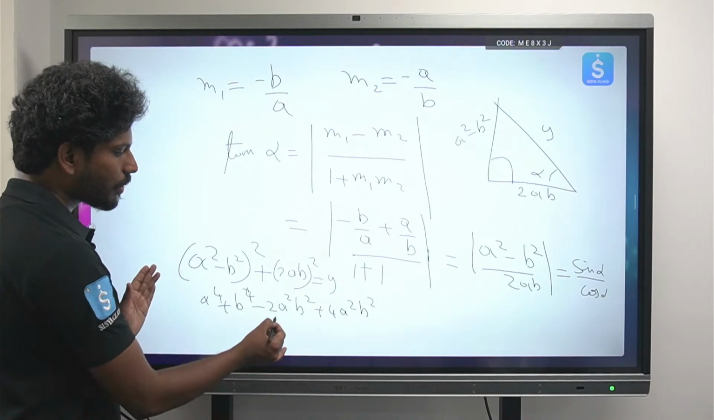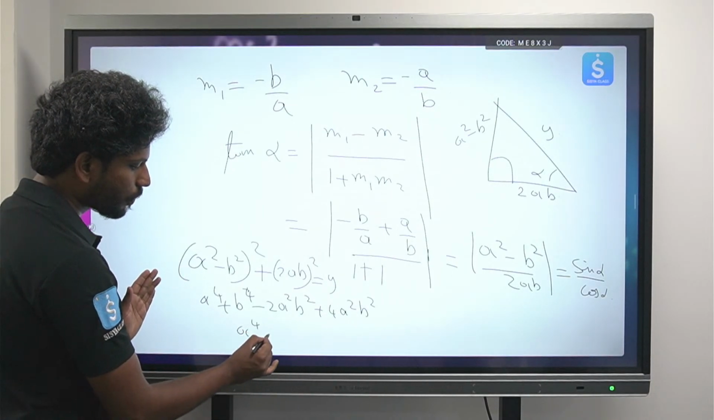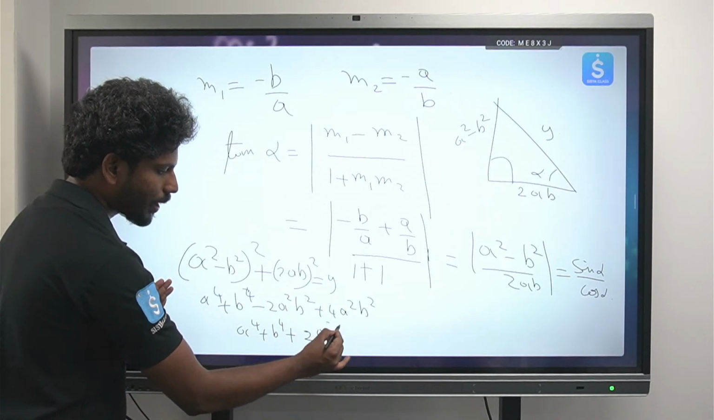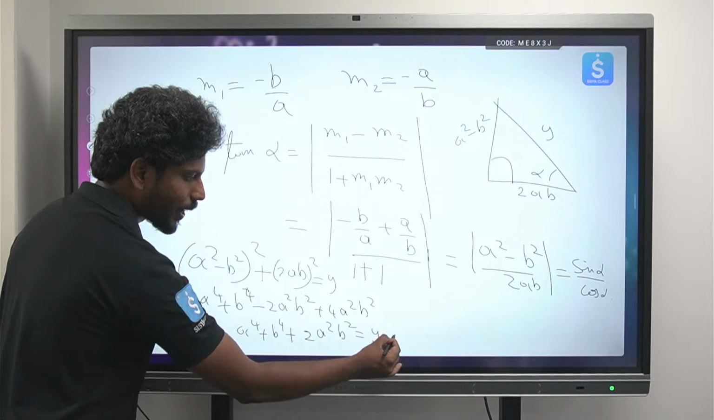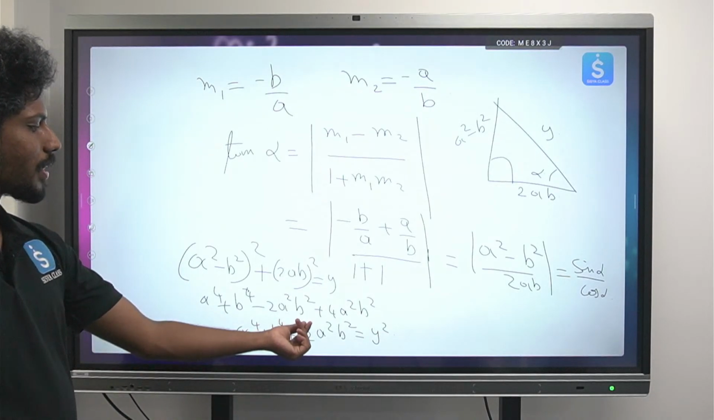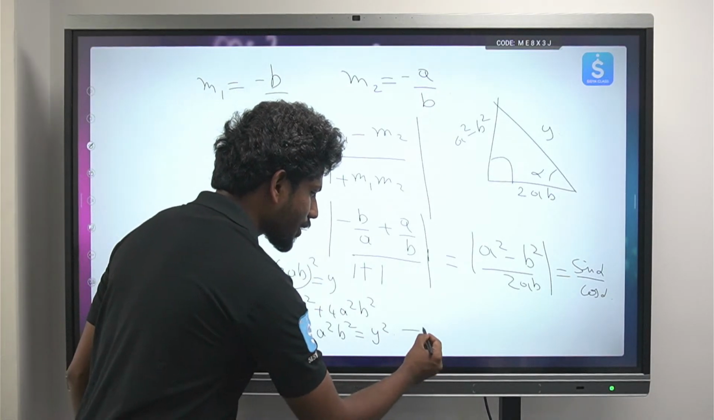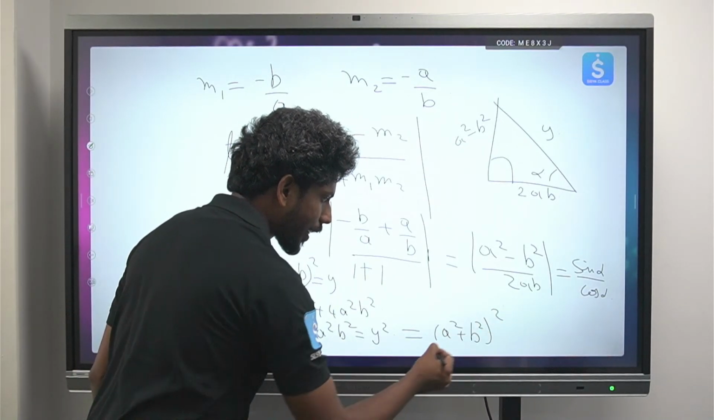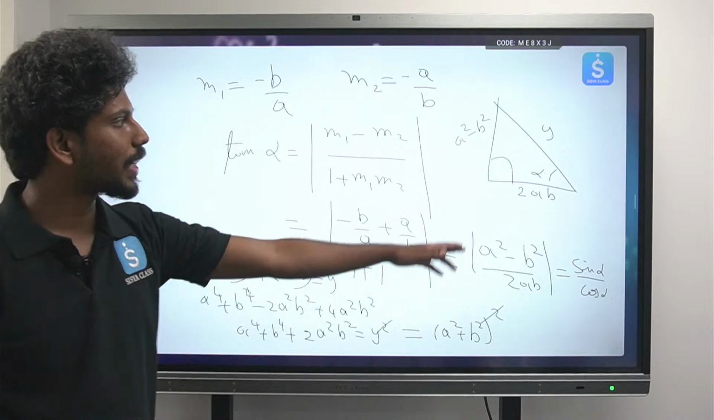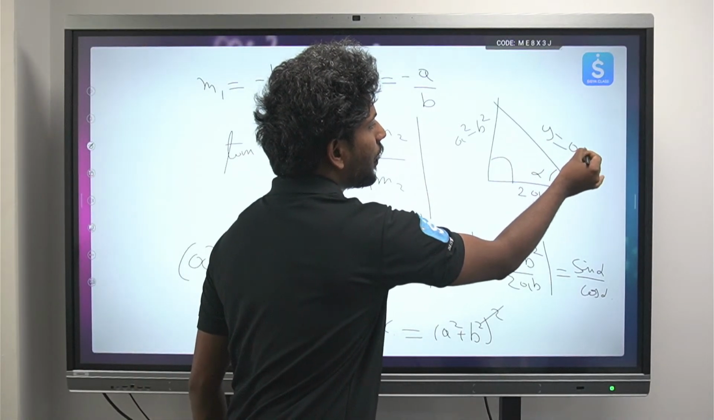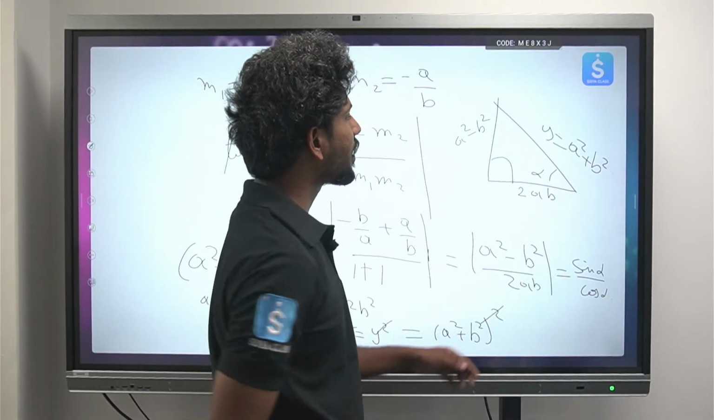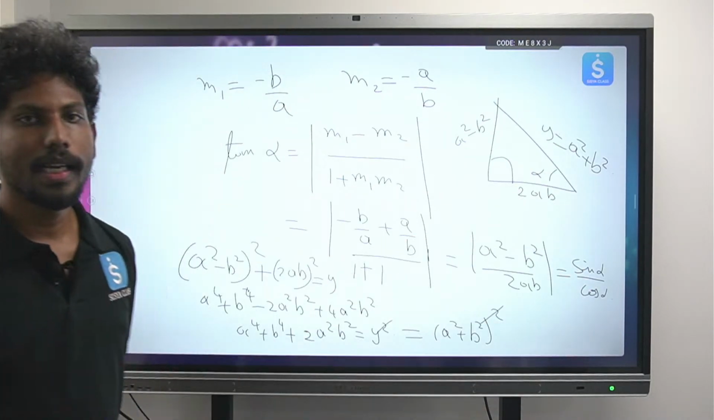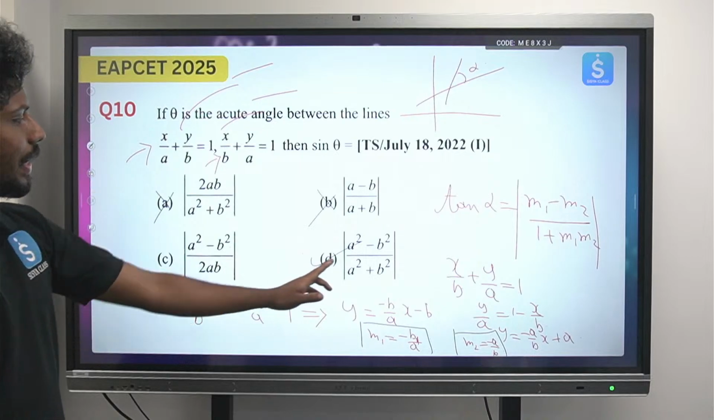So this will be a power 4 plus b power 4 plus 2a square b square, equals y square. So from this you can write this as (a square plus b square) whole square. So I can cancel the square and square, and the y value is a square plus b square. So from here the value of sin alpha is opposite by hypotenuse: (a square minus b square) by (a square plus b square). So the right answer is option D.